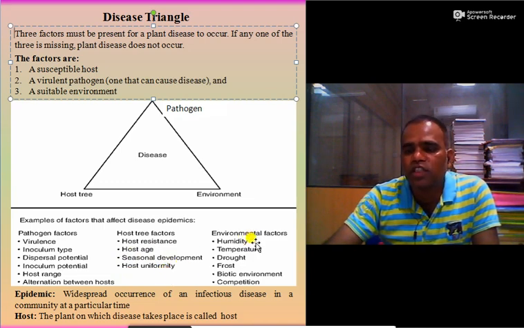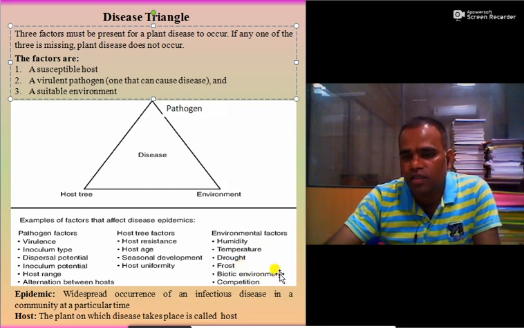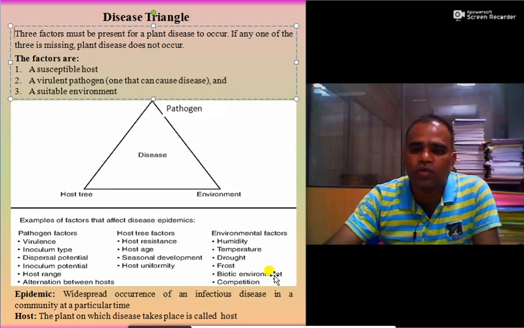the humidity present in the environment, temperature range, drought or frost, other biotic things. Say for example, some of the insects are responsible for transmitting diseases from one plant to another plant.